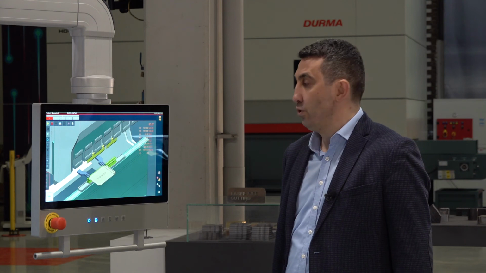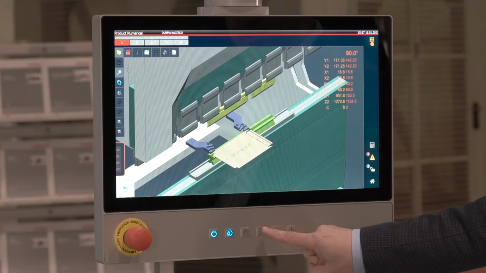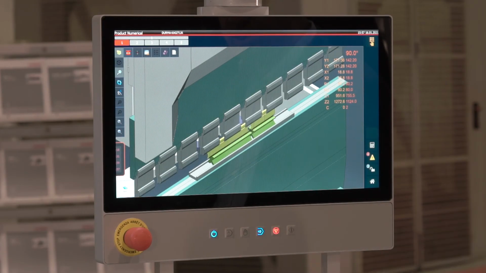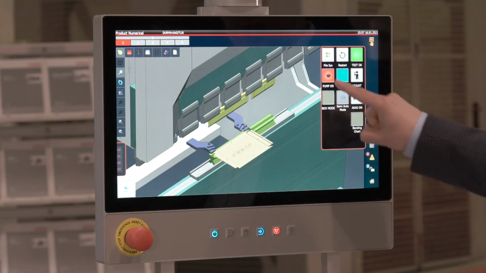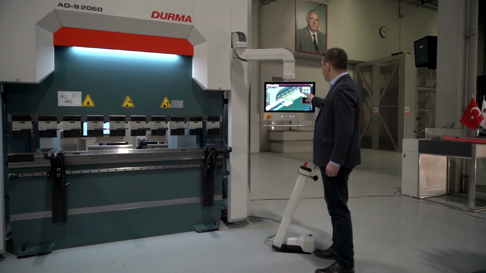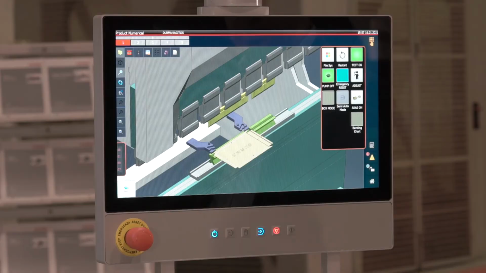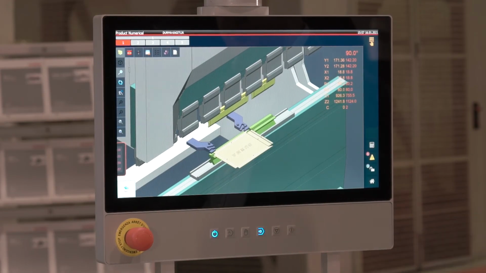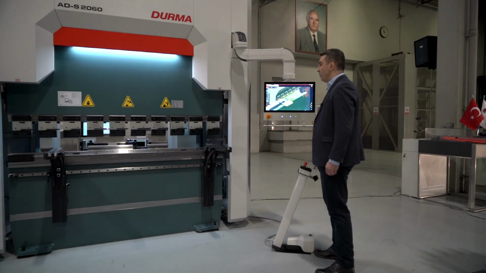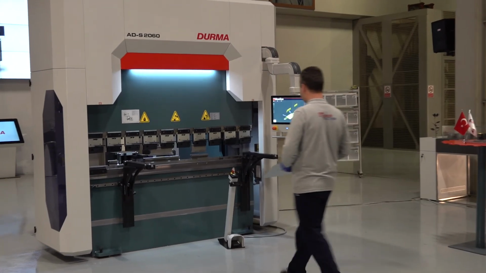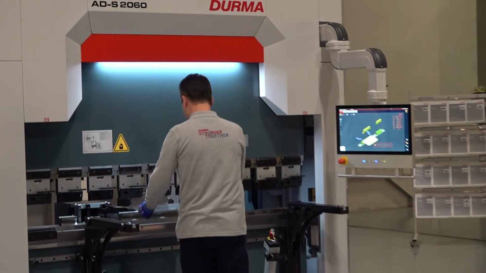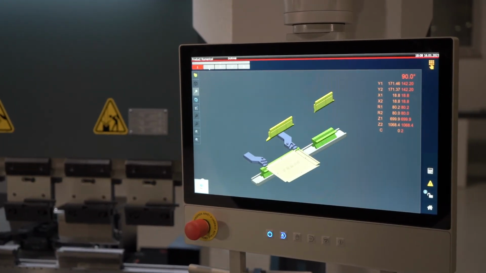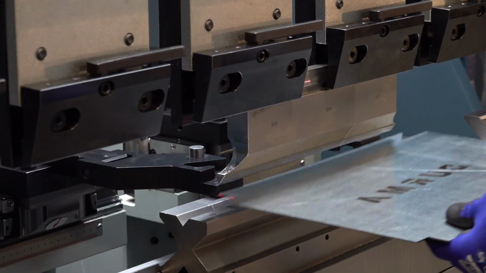After confirming that the tools on it are suitable, we press the automatic button to perform the bendings and activate the hydraulic pump. When we press the start button, our axes come to the desired position. Now, the operator will get into the bending of the program we designed on the machine. We will be able to easily monitor the bending steps on the control unit.